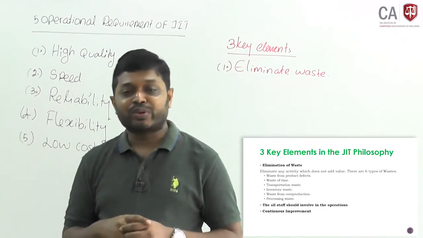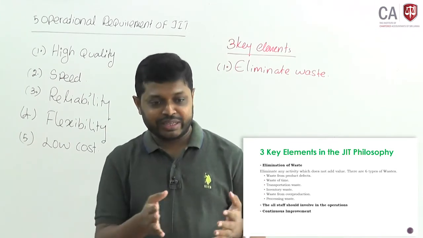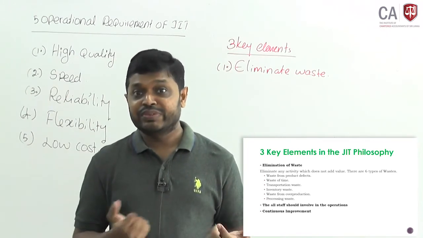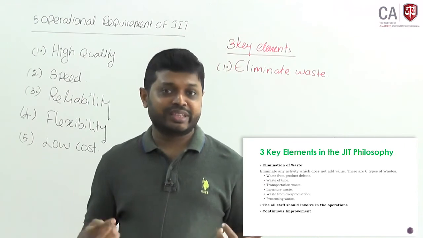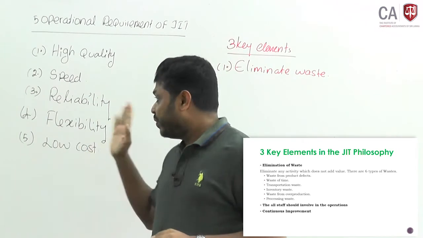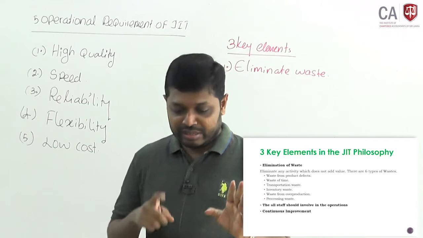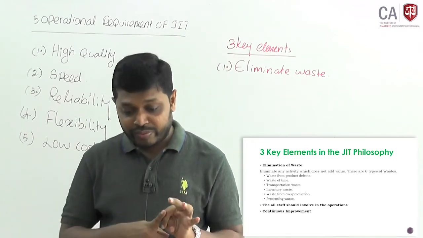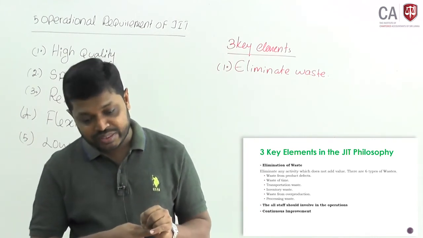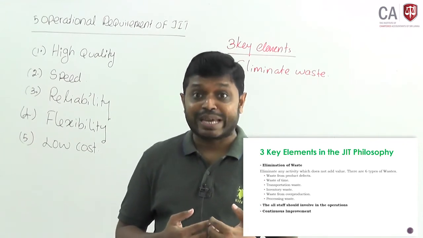Processing waste. While processing, as an example, when you are cutting clothes in a textile industry, there might be some deviation, overcut, undercut will be there. Therefore, while doing the processing, waste should be eliminated. Those are the 6 types of waste: waste of time, waste from product defects, waste in transportation, inventory waste, overproduction and processing waste. Those 6 wastes should be eliminated.